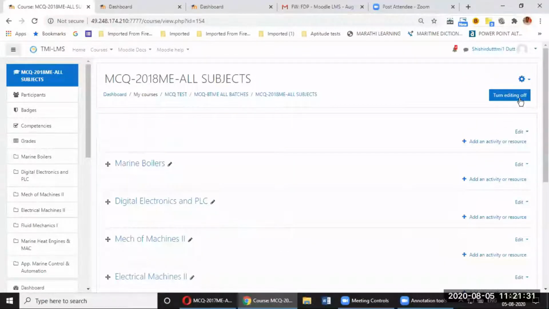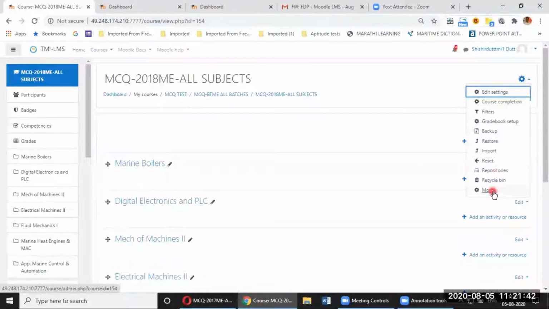Now I will go to this gear icon. Turn editing on first of all, should be on. It is already on. Then I go to the gear icon, I go to more, and then I go to questions.